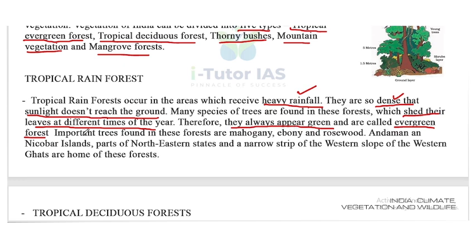Okay, so these are the important points about the tropical rainforest. The main trees found in this forest are mahogany, ebony and rosewood.